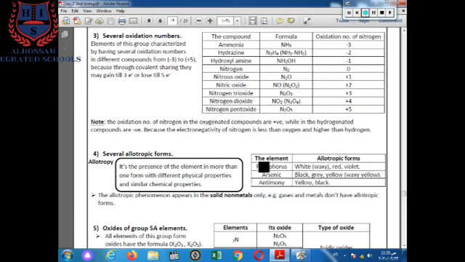As we know before, phosphorus is solid, arsenic solid, antimony solid. The several allotropic forms are a characteristic property for solid nonmetals only. So nitrogen has no allotropic forms because nitrogen is a gas.